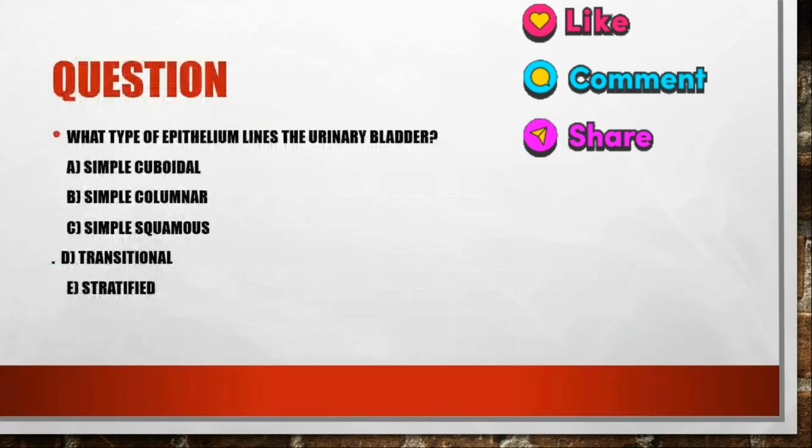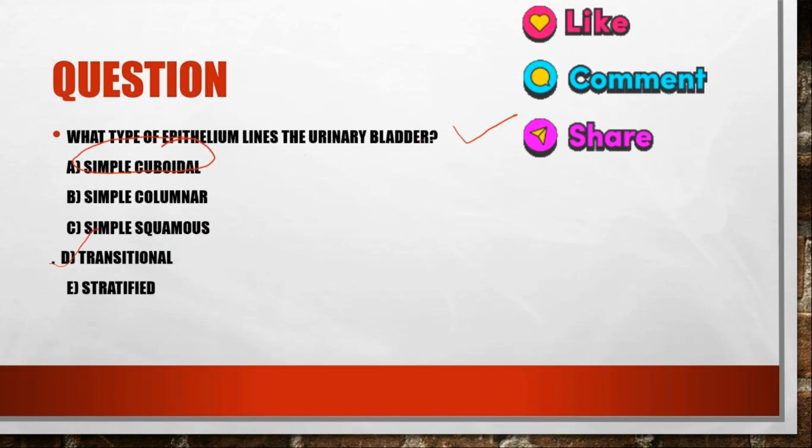Now, next question. What type of epithelium lines the urinary bladder? It's a very simple question. Option A simple cuboidal, option B simple columnar, option C simple squamous, option D transitional, and option E stratified. It is transitional epithelium. Yes. And simple cuboidal will be in which organ?